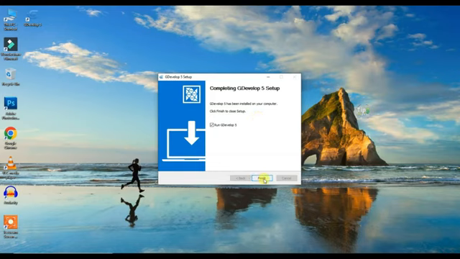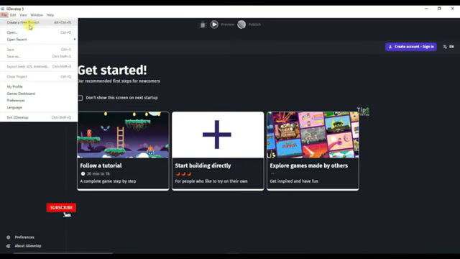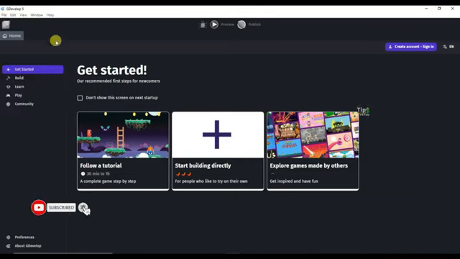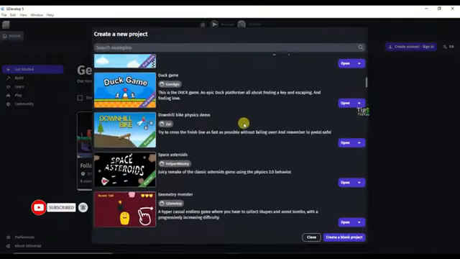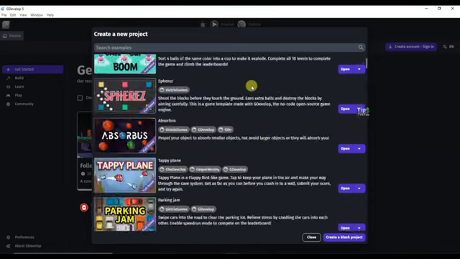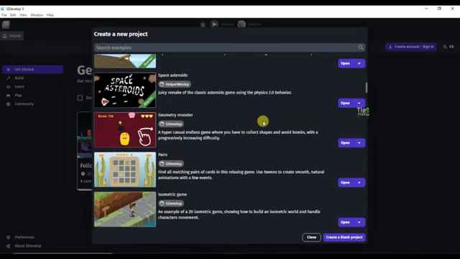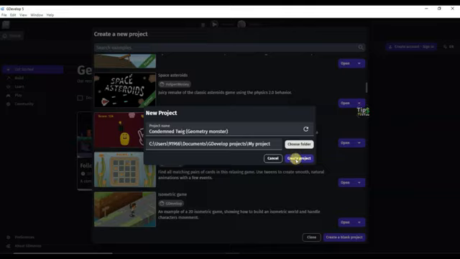Click on the Finish button, click on the File button and click on the Create a new project button. Guys, as you can see here, there are a lot of free games. You can use all of these games to earn money, but you will have to change a little bit in these games. If you want to create your own game design, then you can click here the Create a blank project button. I'm going to use this game to run Admob ads. Click on the Open button. Now click on the Create a project button.